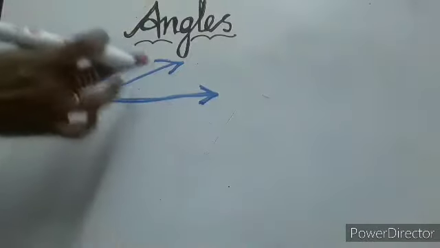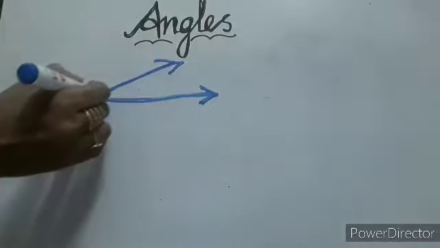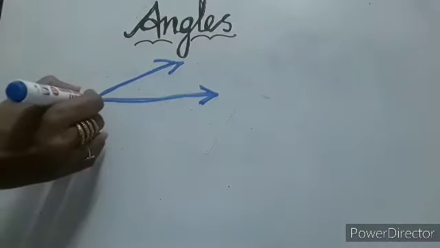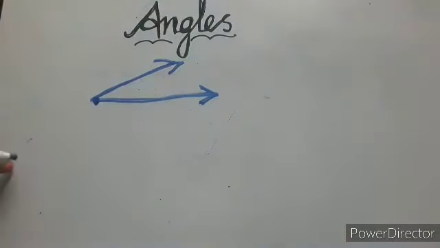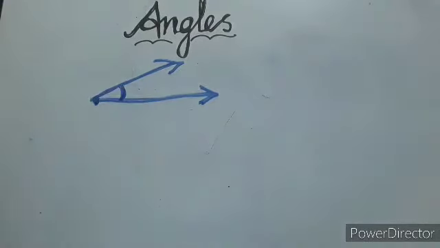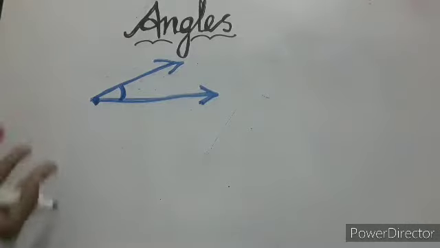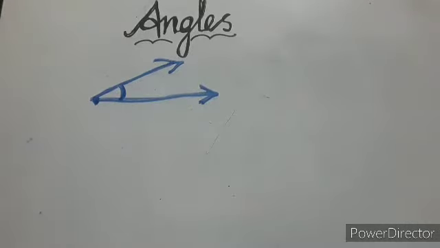This is one ray. This is also one more ray, right? So the starting point should be the same. It means it forms one angle. This is the angle. Understood? So it may form through rays or lines or line segments. So we need two rays or two lines or two line segments to form an angle.